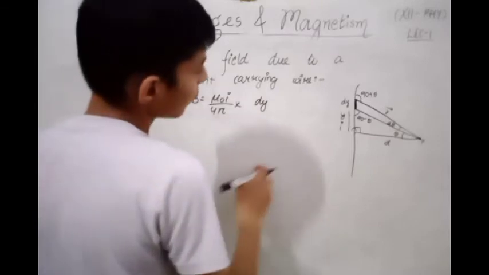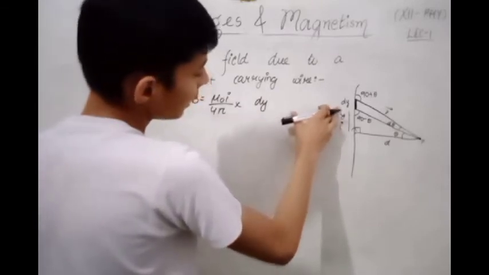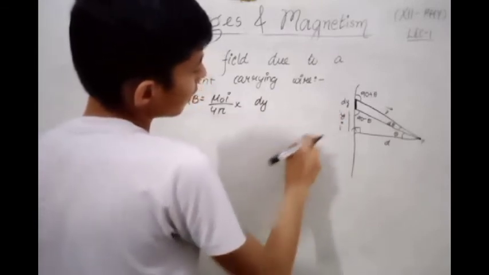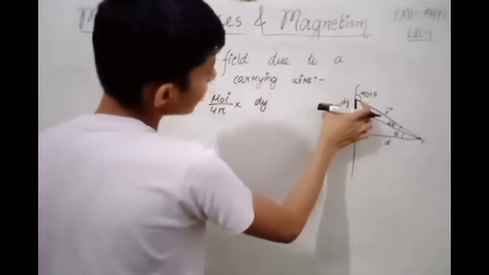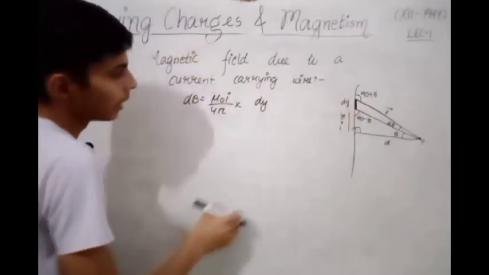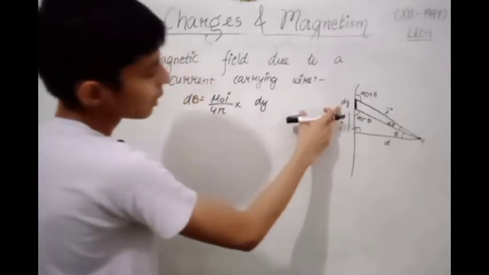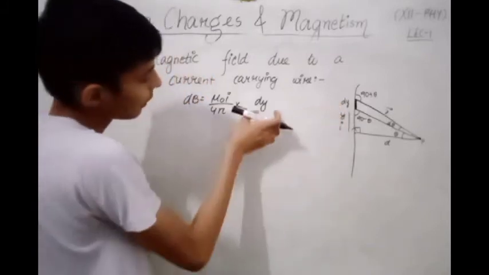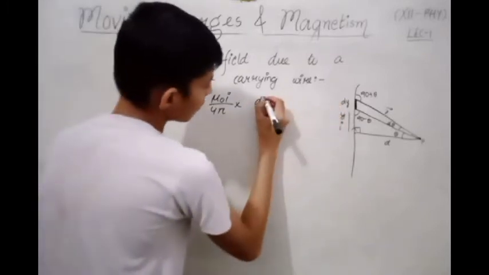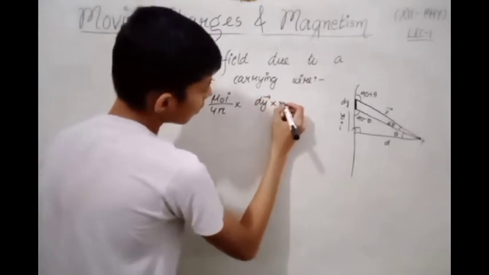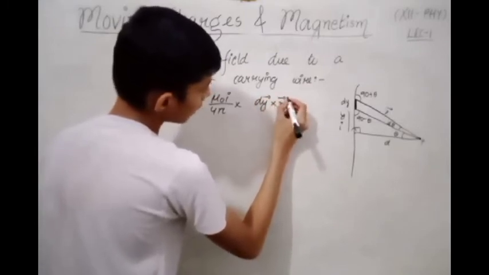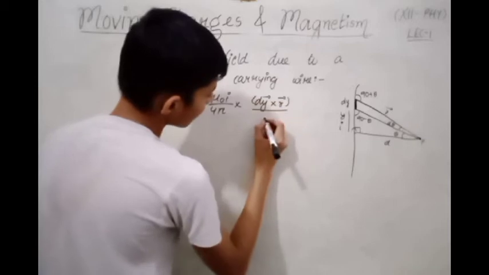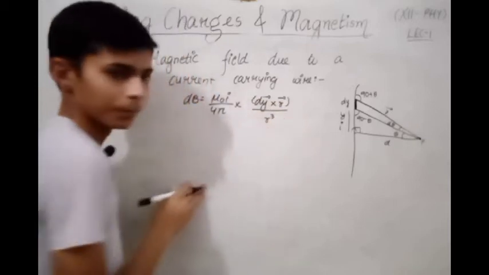There we have taken dl where we assume the element dl, but here we are assuming the small element dy. That's why we have taken here dy cross r vector divided by r cube.